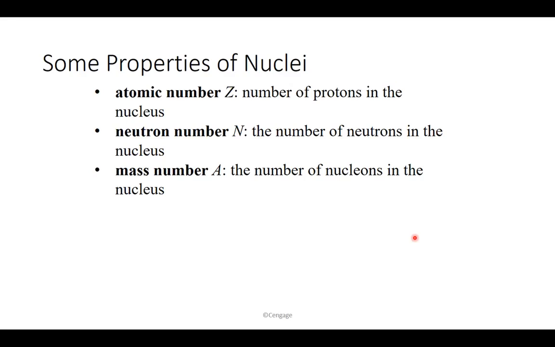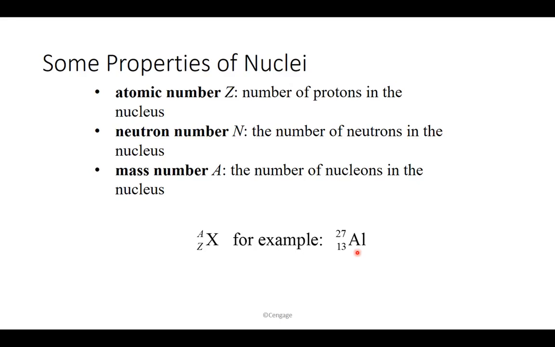Now usually we use this symbol to show these two numbers. So you have the chemical symbol for the element. You put the atomic number at the lower left side of the symbol, and the mass number goes on the upper left side of the symbol. For example, for aluminum, Z is 13, A is 27, and by subtracting these two, using the fact that A is Z plus N, you can say that this element has 14 neutrons.